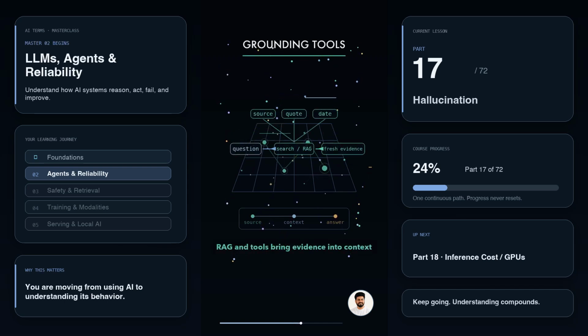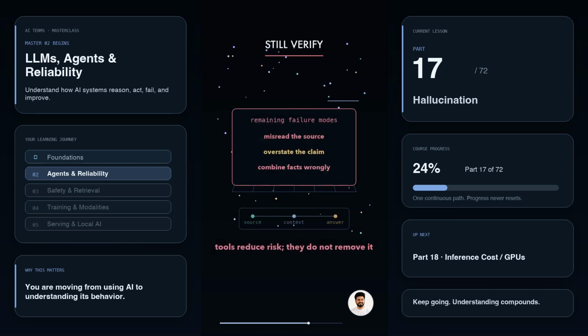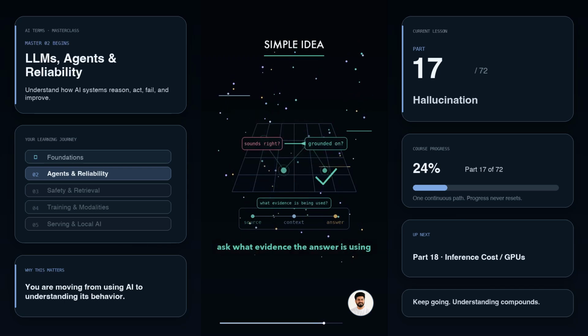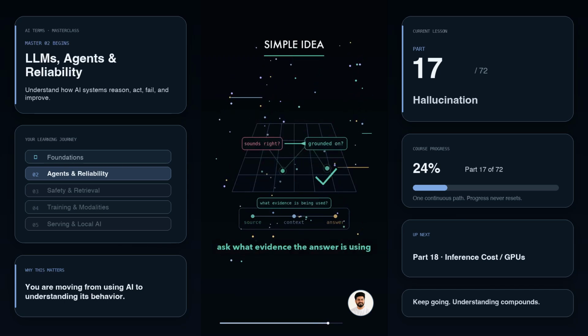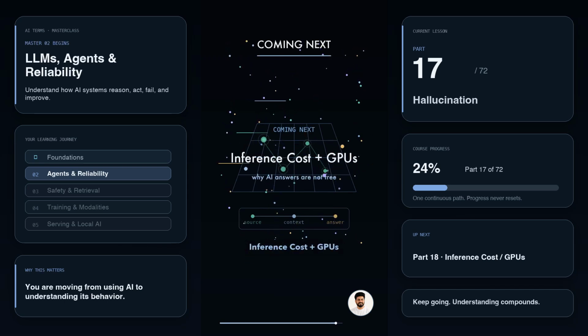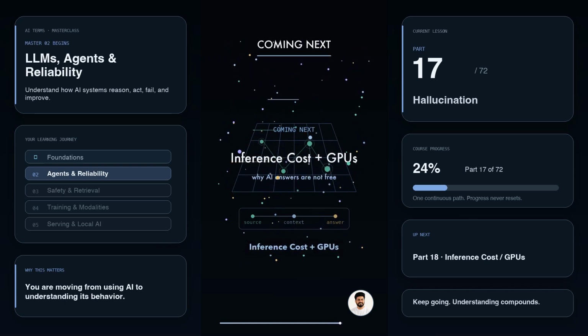RAG and tools reduce hallucinations by bringing fresh evidence into the context, but they do not remove the risk. The model can still misread, overstate, or combine facts the wrong way. Simple idea. Do not only ask, does this sound right? Ask, what is this grounded on? Coming next, inference cost and GPUs, why AI answers are not free.